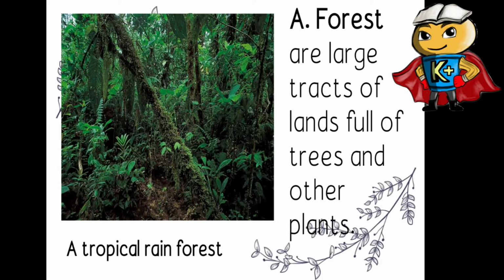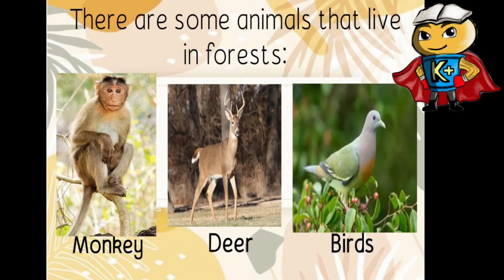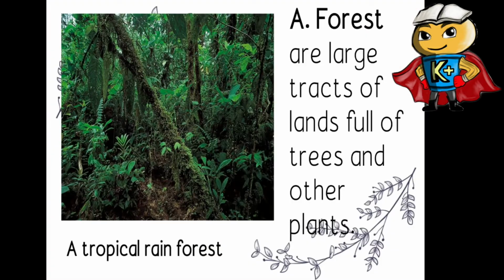So, yan ang example ng a tropical rainforest. Super green siya, maraming puno, and marami silang mapagkukunan ng pagkain and sources. Kahit tayong mga tao, marami tayong mapapagkunan na sources sa mga forests. So, there are some animals that live in forests. So, meron tayong monkey, meron tayong deer, and birds. So, madalas yan ang ating makikita sa mga forest dito sa ating mga lugar or dito sa land na pwedeng tirhan ng ating mga animals.